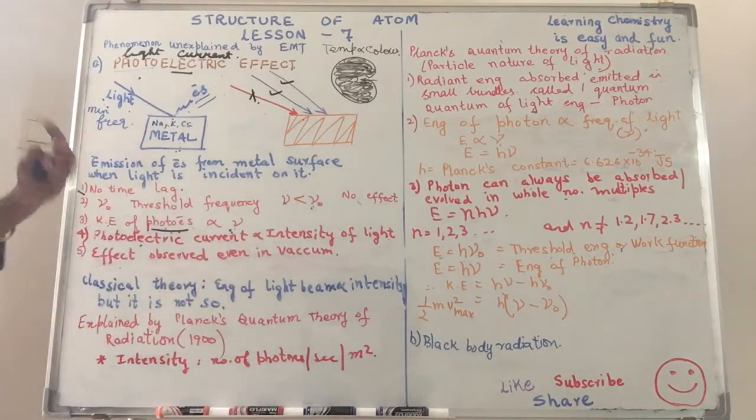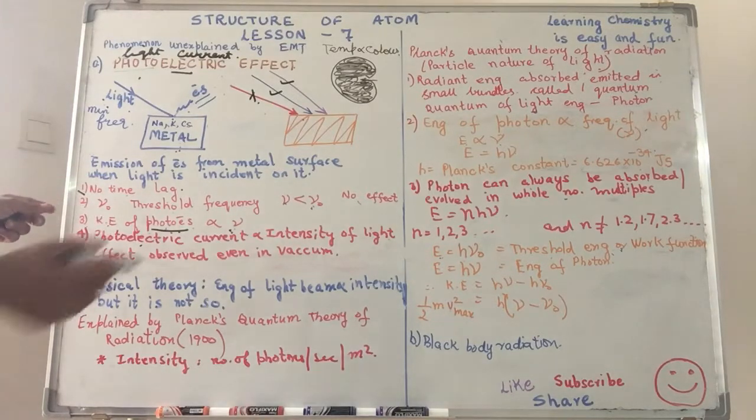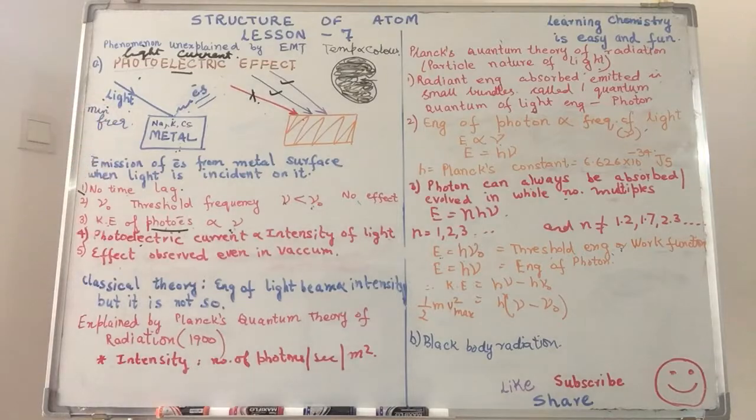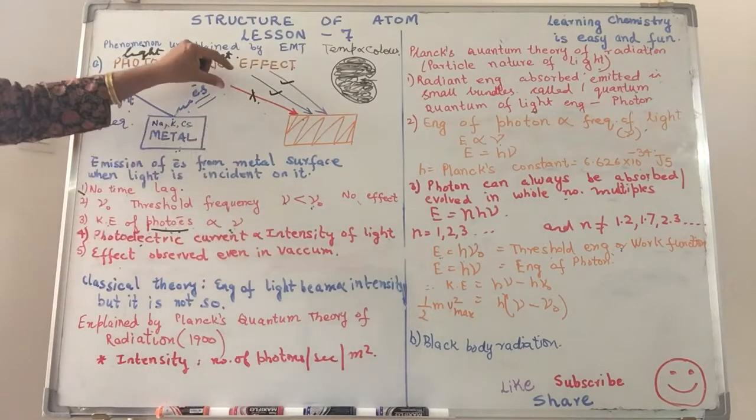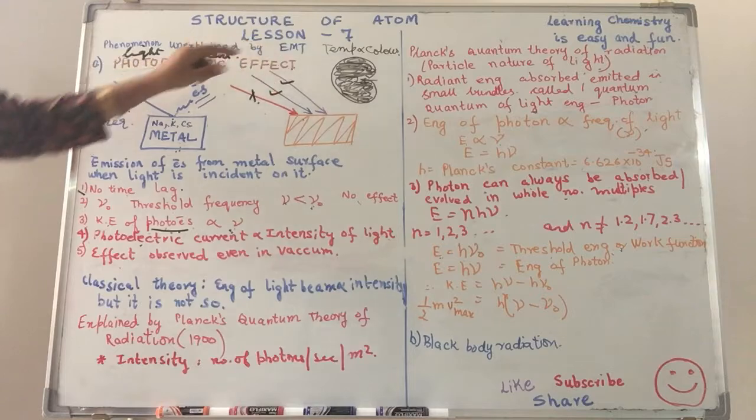Intensity means how many photons. Now we've not spoken about photons. Let's say we talk about it in general terms as brightness. So it will depend upon how bright or how many of these bulbs you are using.